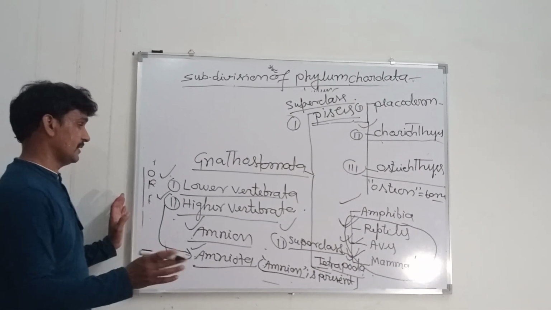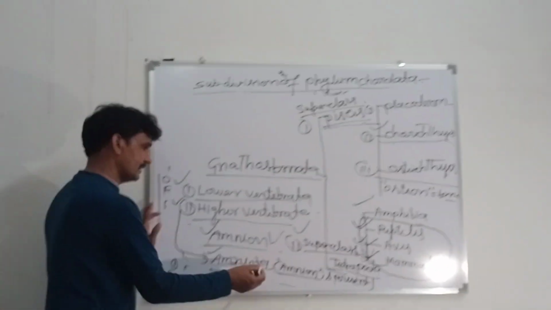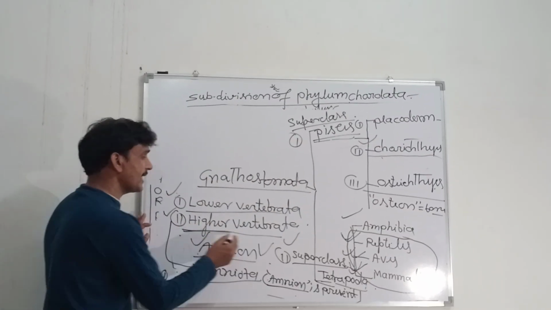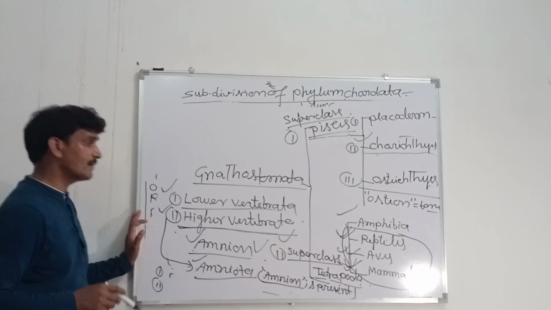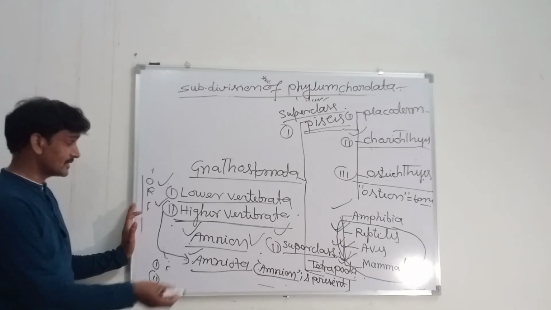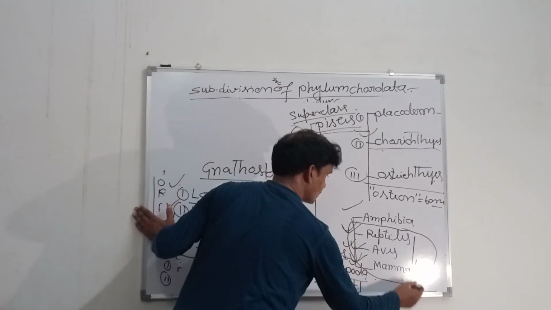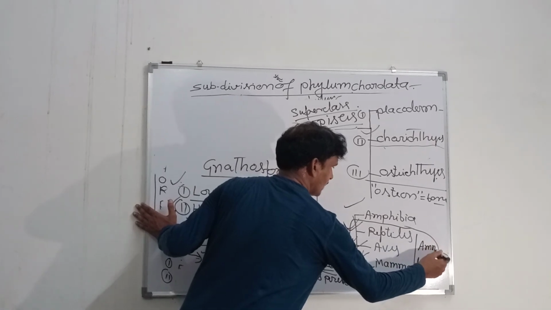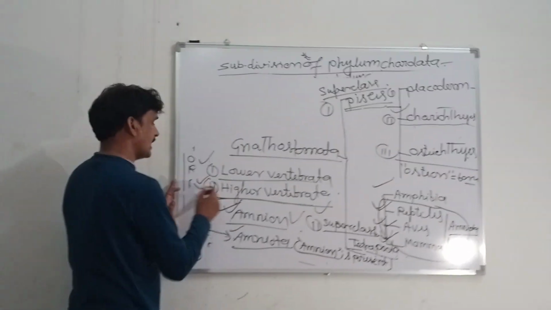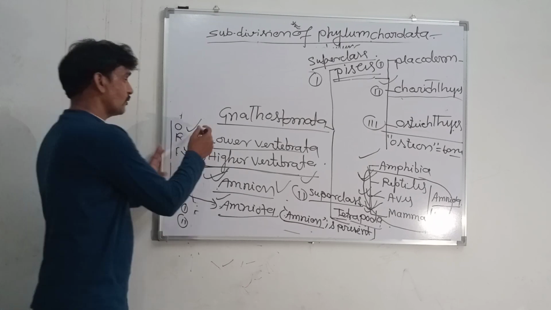So these three classes are also referred to as higher vertebrata, or amniota.